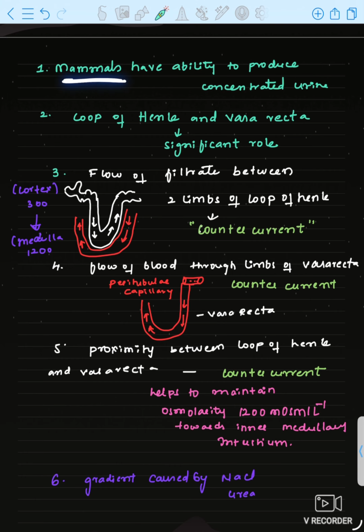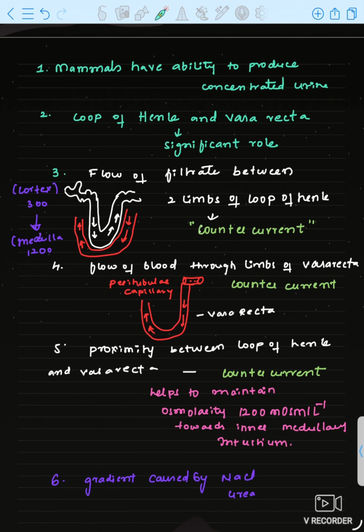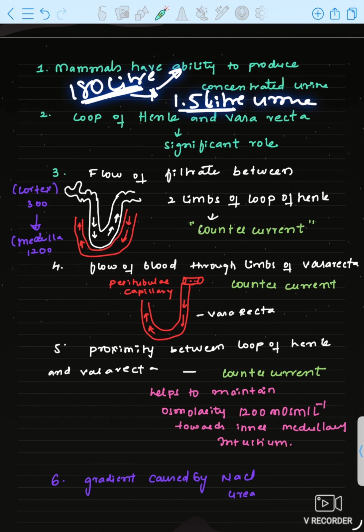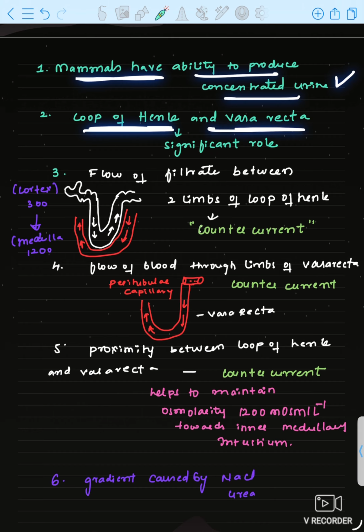We are mammals and we have the ability to produce concentrated urine, of course, because out of 180 liters of filtrate, 1.5 liters of urine is produced, meaning the remaining is reabsorbed and it is concentrated.